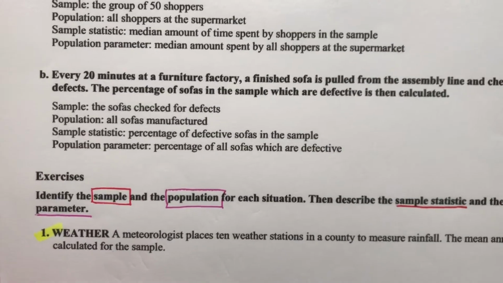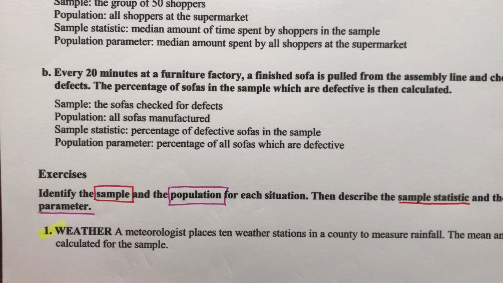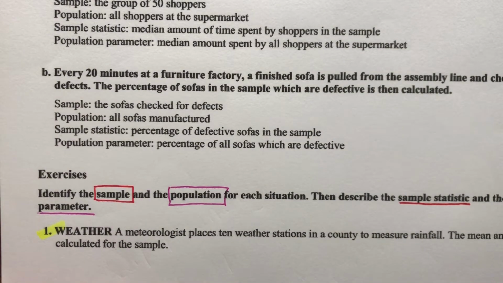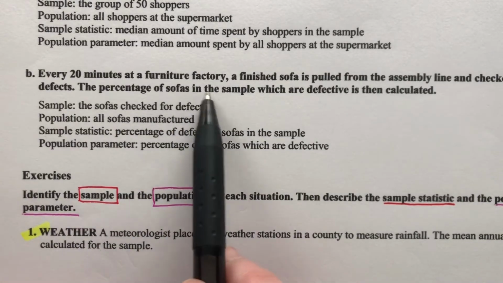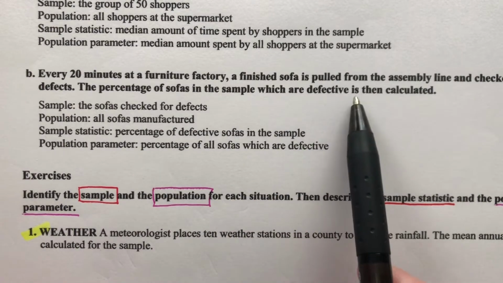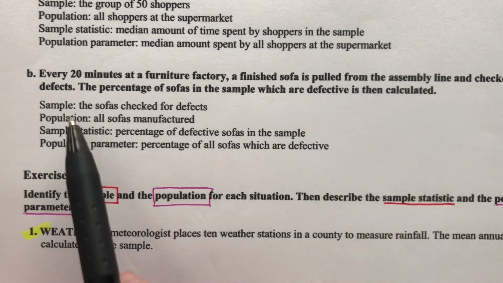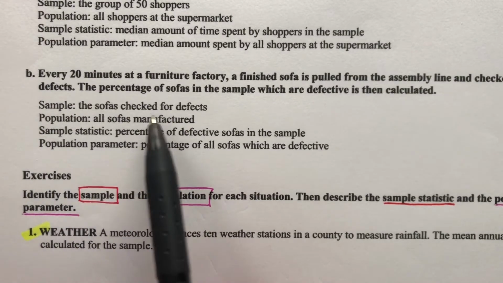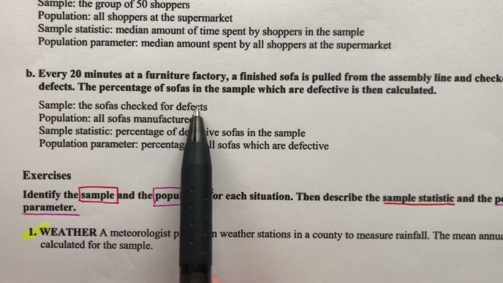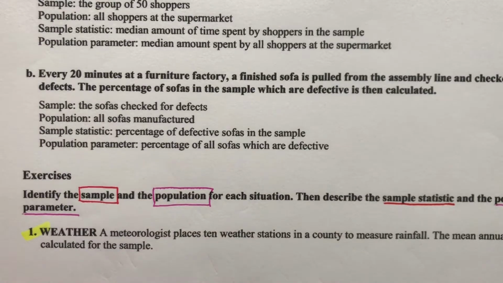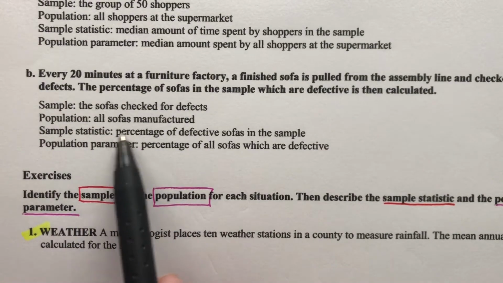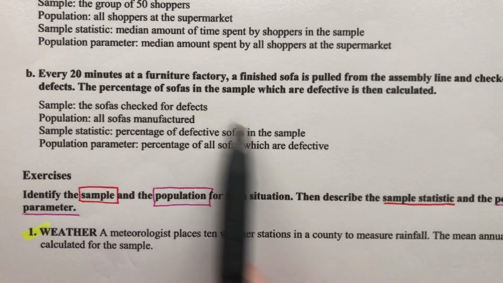B, every 20 minutes, at a furniture factory, a finished sofa is pulled from the assembly line and checked for defects. The percentage of sofas in the sample which are defective is then calculated. So our sample is just the sofas that are pulled to see if they're defective, right? The sofas checked for defects. The population would be all the sofas, every single one that's made, not just the one pulled for defects. Sample statistic would be the percentage of defective sofas.